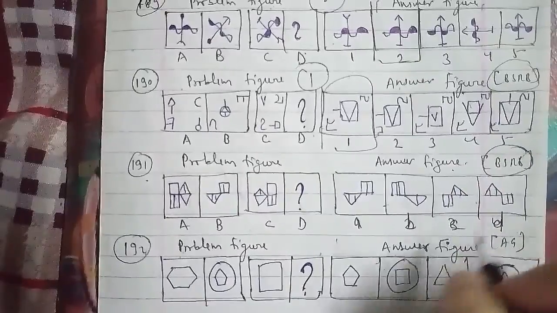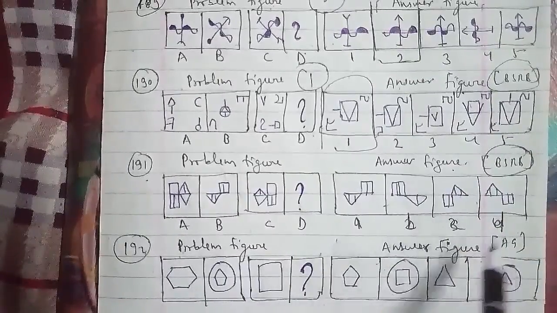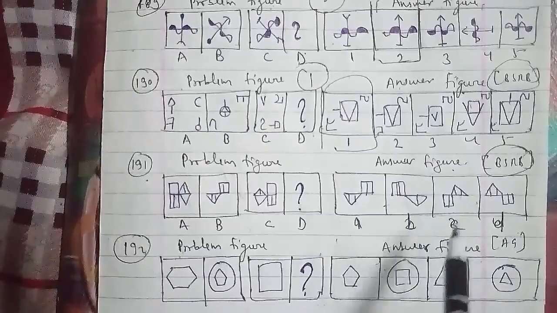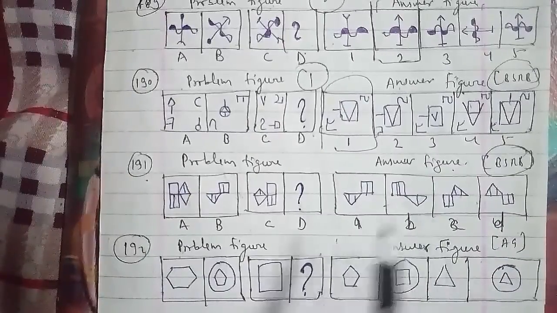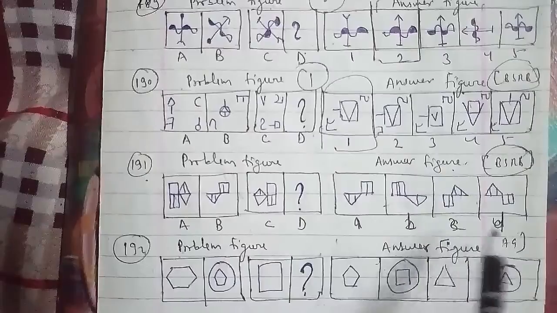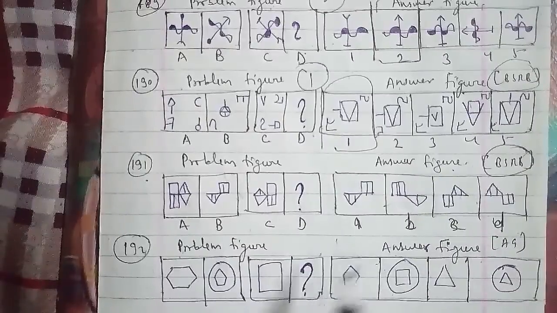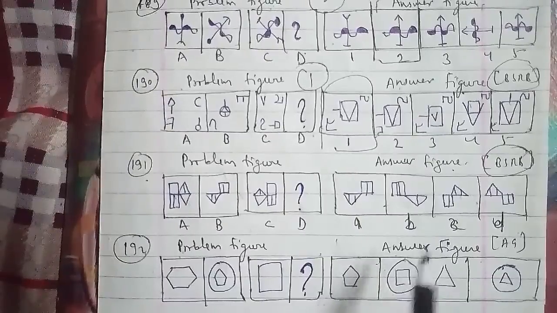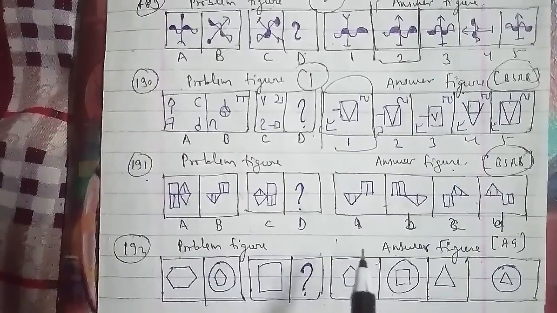We have to follow the same pattern they followed and answer accordingly. So let's go ahead with the question that we have to solve.